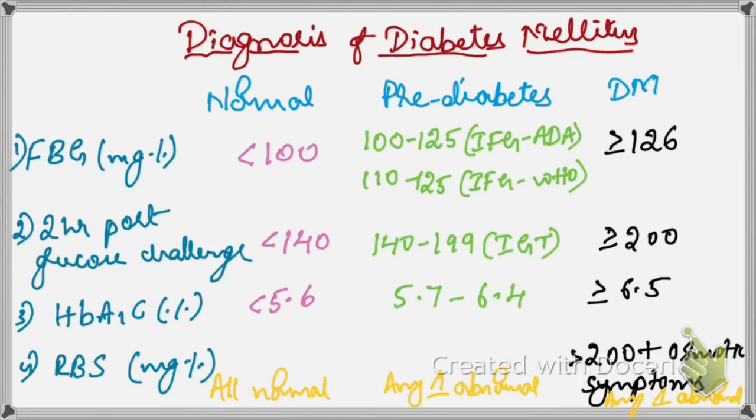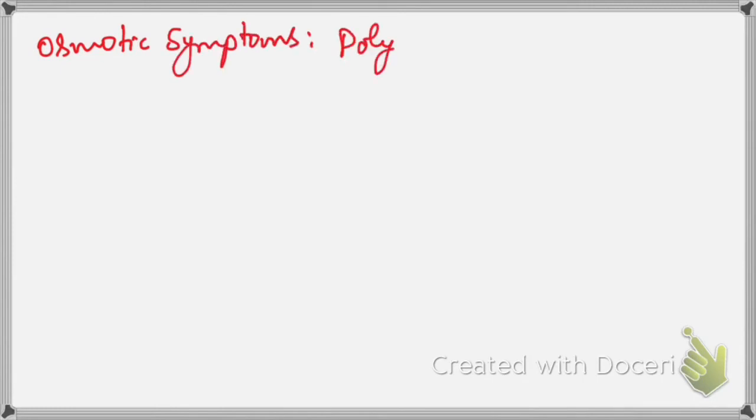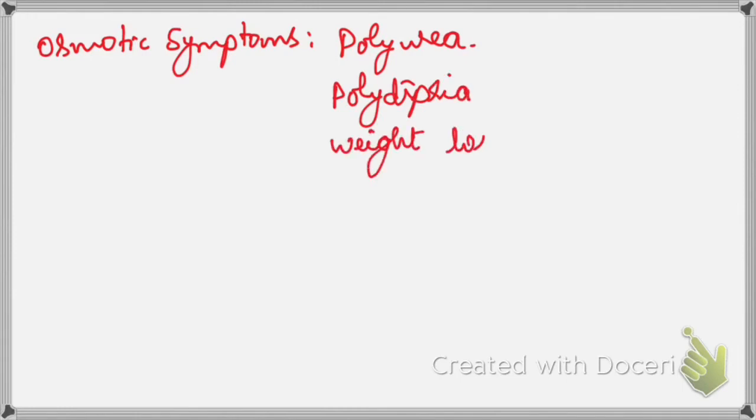So for diabetes, as I said, based on RBS: if a patient presents unprepared, like in the afternoon or in the evening, and says diagnose me for diabetes, then you will usually go for the RBS, right? If it is more than 200, you ask him for the osmotic symptoms. So what are the osmotic symptoms? One is polyuria, another one is polydipsia, the other one is weight loss. These three are the cardinal features of diabetes. If the patient has RBS of more than 200 with polyuria, polydipsia and weight loss, you can diagnose on the spot that the patient has diabetes.